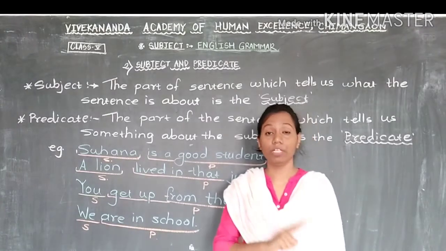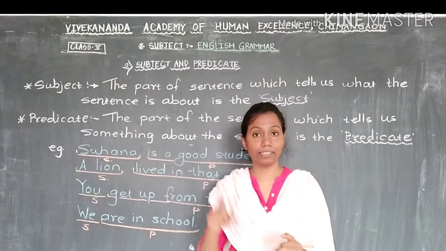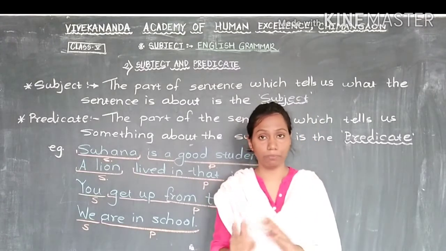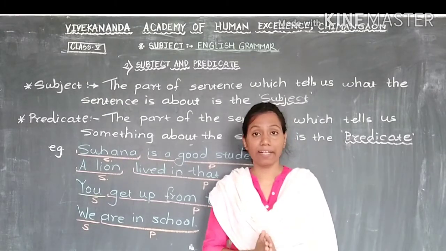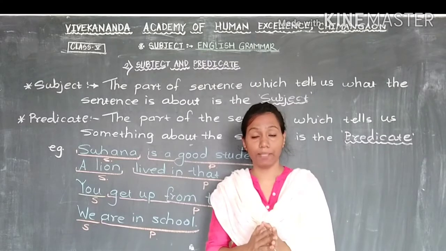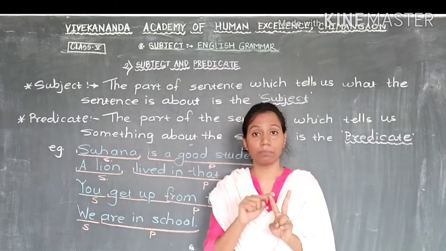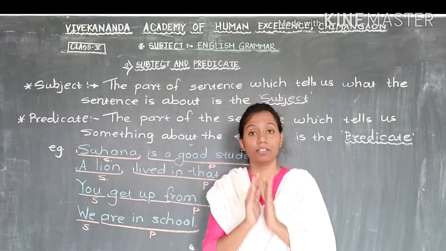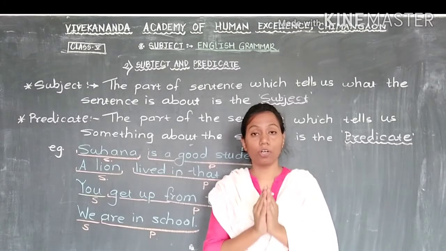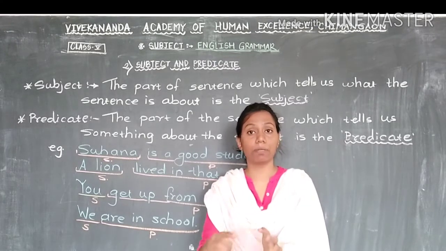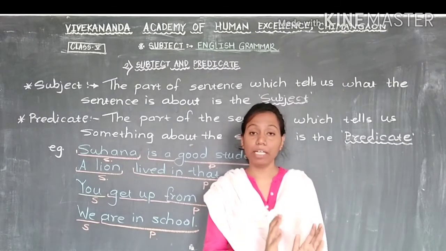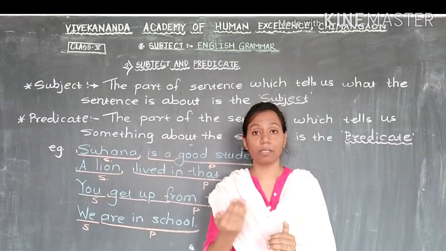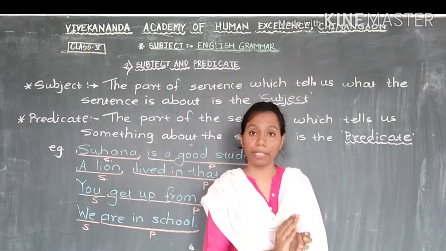Listen everyone, we learned how to frame sentences: S plus V plus O, subject plus verb plus object. But all sentences are framed with 2 parts, subject and predicate. The name of the person the sentence is about, that we call subject. And the remaining part which tells about the subject, that we call predicate.